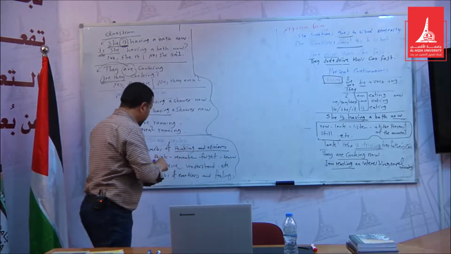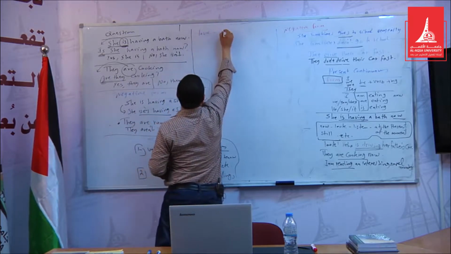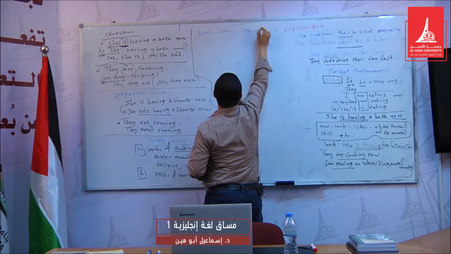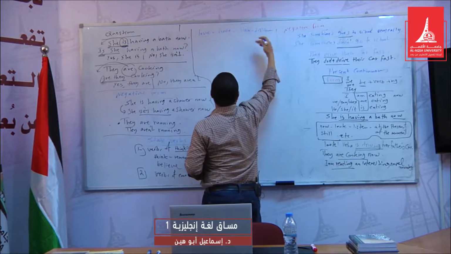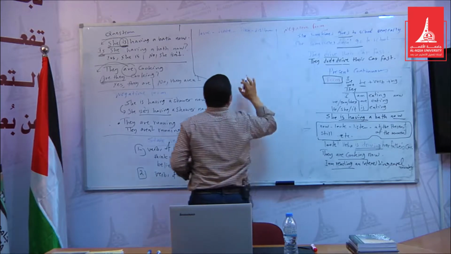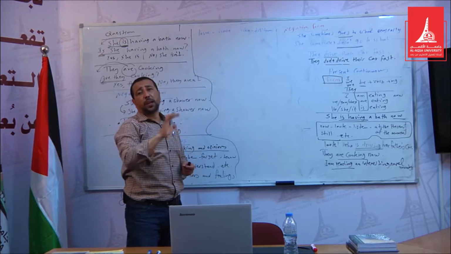Like what? Like love, hate, like, dislike, and many other verbs actually. So these verbs cannot be used in the continuous form.